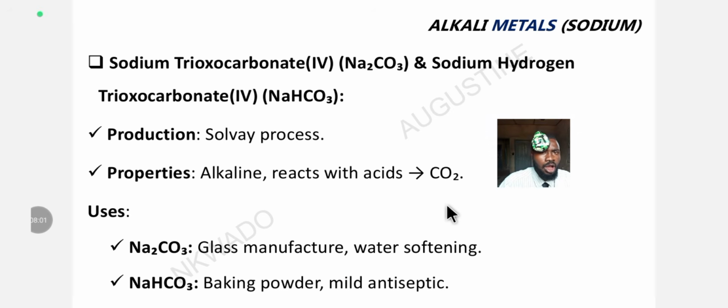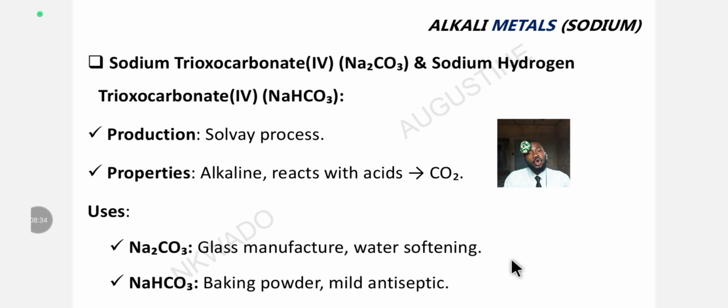What are the uses of both? Sodium trioxocarbonate 4, washing soda, is used in the manufacture of glass. It is also used in water softening. Most of the time, it is used to soften permanent hard water. But that doesn't mean that washing soda cannot soften temporary hard water. Washing soda can soften any hardness of water, whether temporary or permanent.